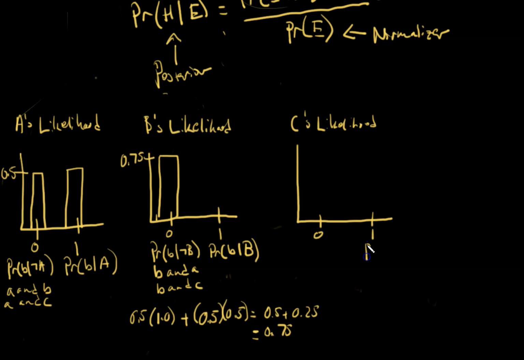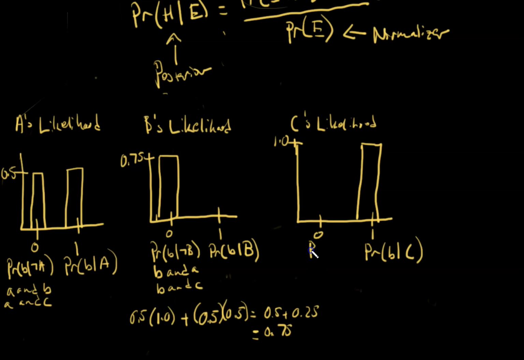So what's the probability that the warden would say B would be executed, knowing that C would be pardoned? So if we knew that C would be pardoned, then that means that B and A would be executed. But the warden cannot say that A will be executed. He can't tell him that. So then B would have to be the answer. So in this scenario right here, it'll be 100%. So that would be 100%.